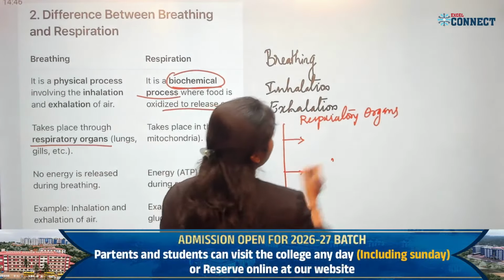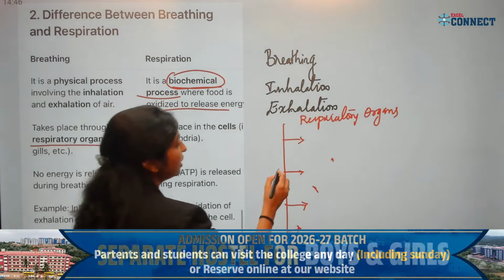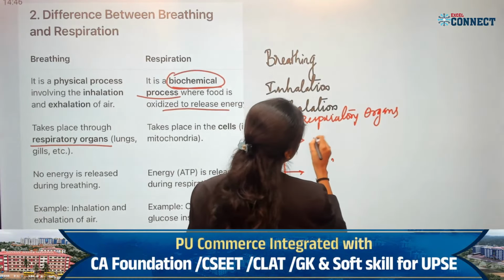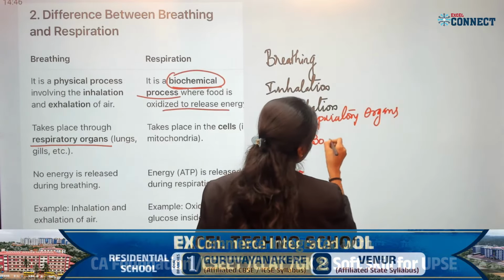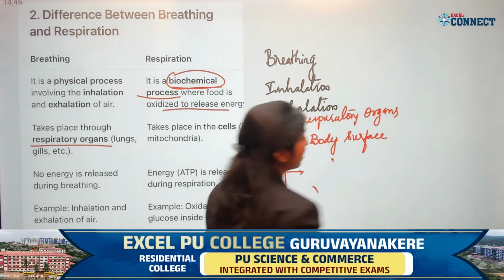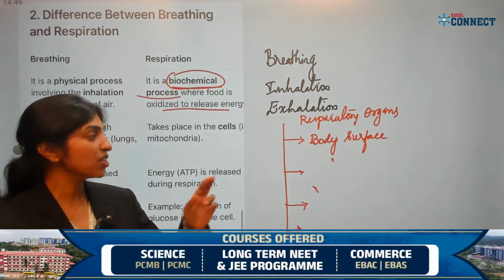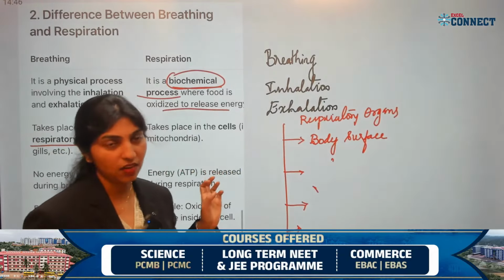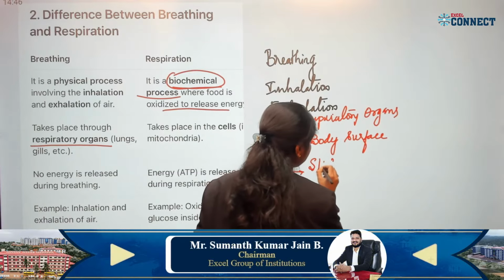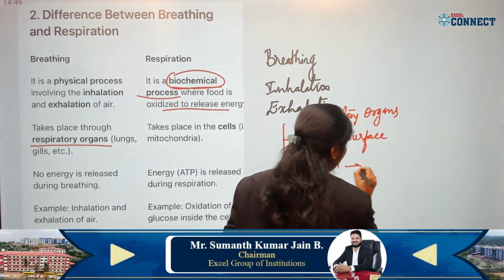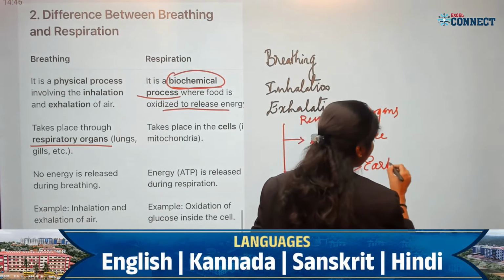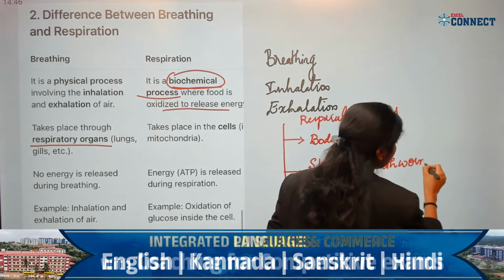Coming to the respiratory organs, in lower organisms, for example, some respire through the body surface. The exchange of gases takes place in the body surface itself, and in some cases, some respire through their skin. Which example can you give? You can give earthworm. In earthworm, the exchange of gases takes place through their skin.